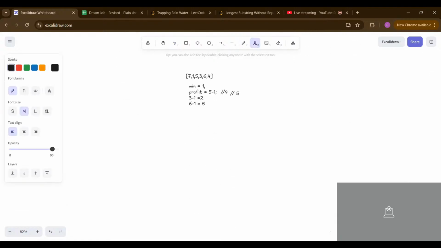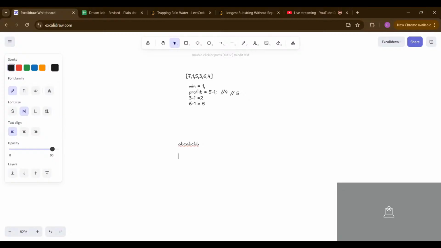Now we have this string, and we have to check the longest non-repetitive substring. Here we have two pointers, one here and the other at the end. Let's check: a and b same? No. Then b, no, then c, no, then b, no, then a.